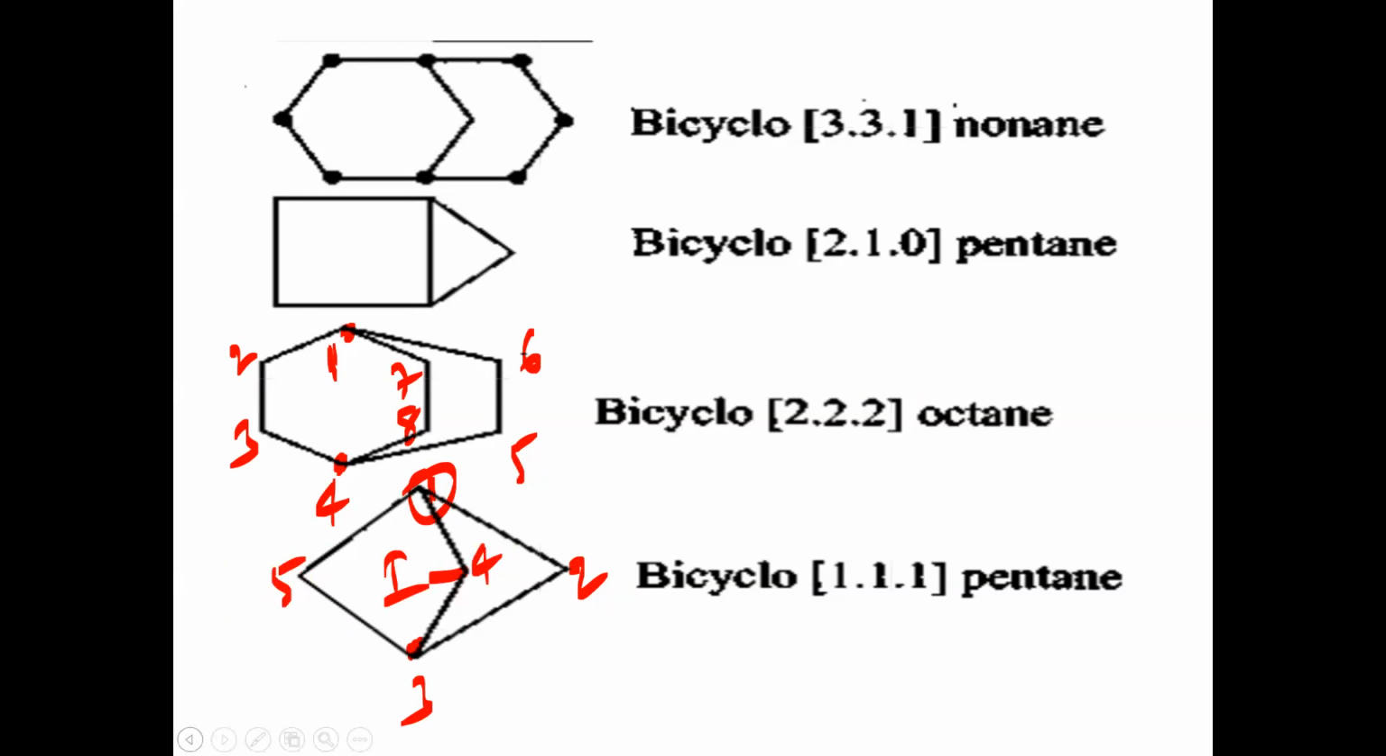So it is bicyclo 1.1.1, because all are 1 carbon bridges. So bicyclo 1.1.1 pentane is the IUPAC name.